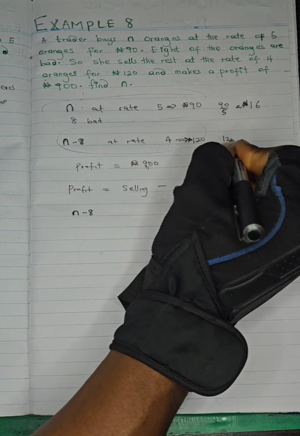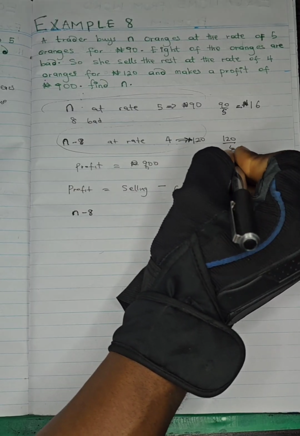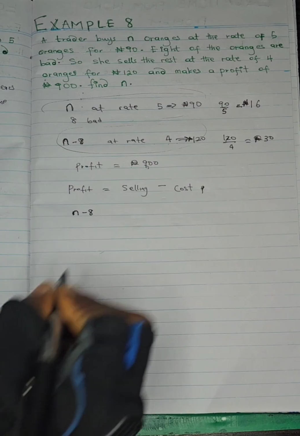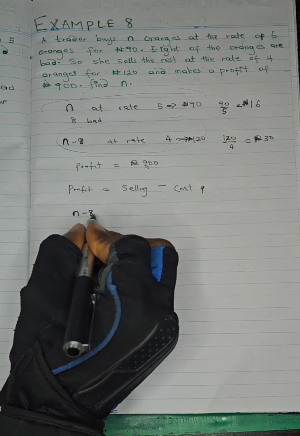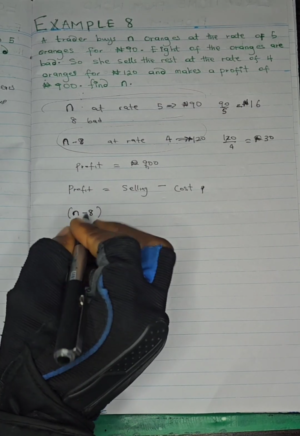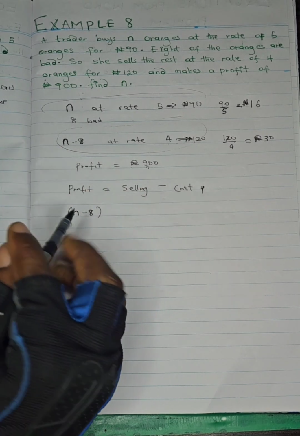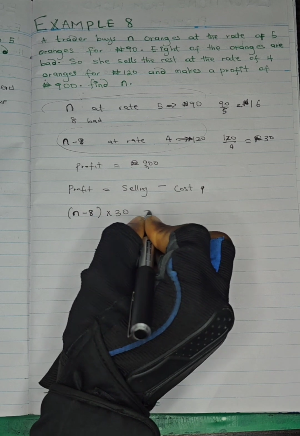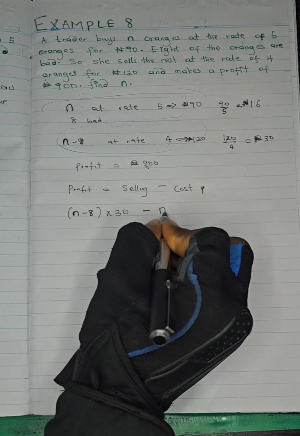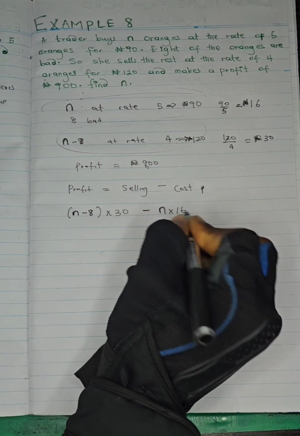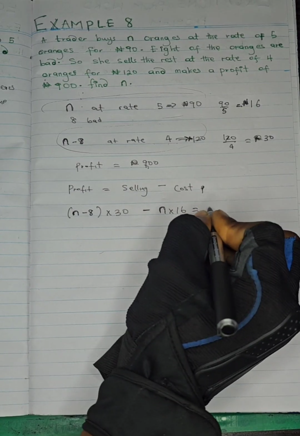So I can simply say n minus 8, because he bought n, but 8 were bad, so he discarded the 8 and sold the remaining, times this 30, minus n, that's the cost price, times 16.